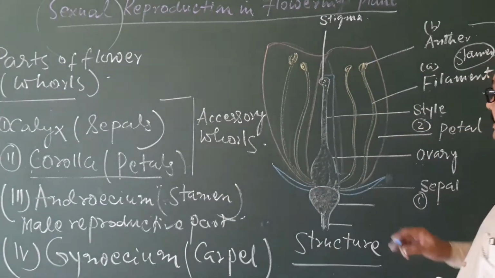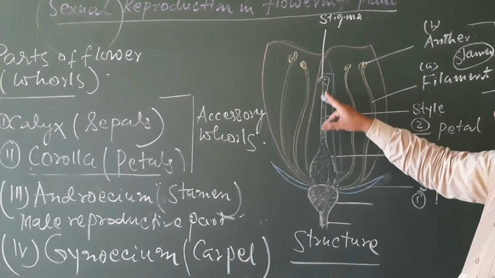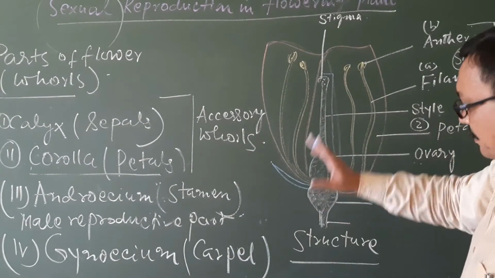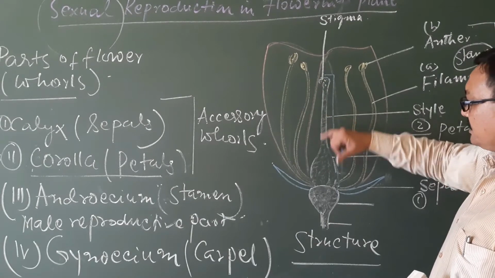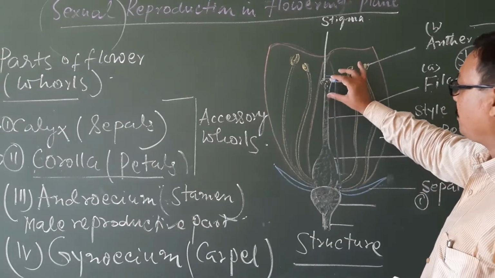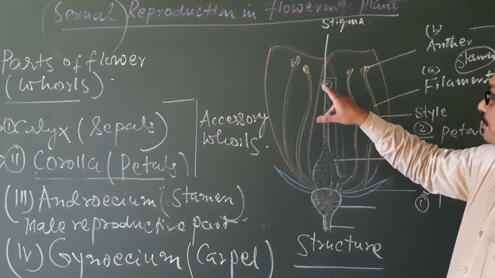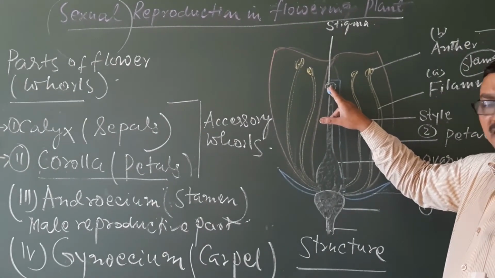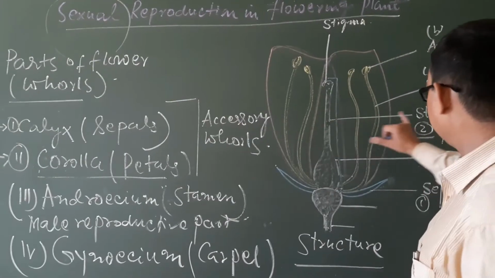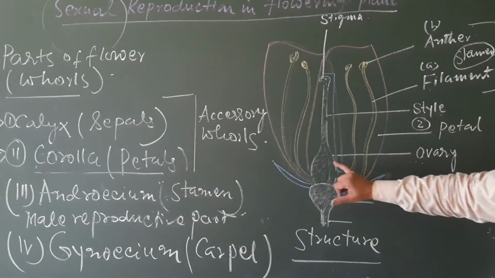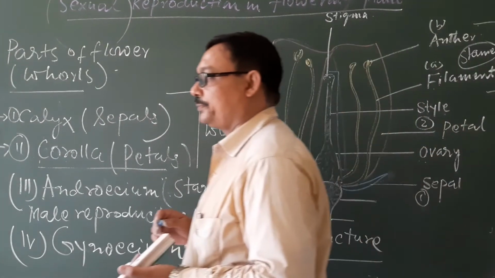But carpel is again divisible into 3. That means the female reproductive part, carpel, is divisible into 3 distinct important parts. The first one is the stigma. It is the receptive part for the pollen grains, and the second important part is the style, and the third is the ovary.